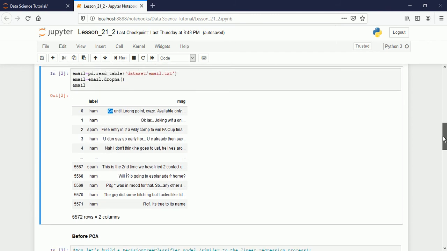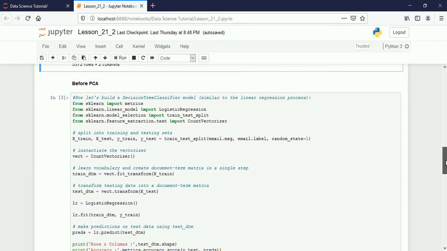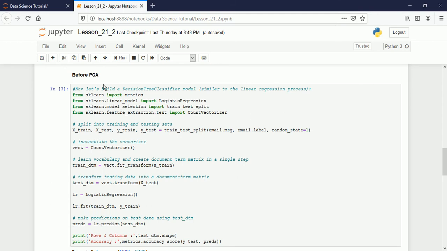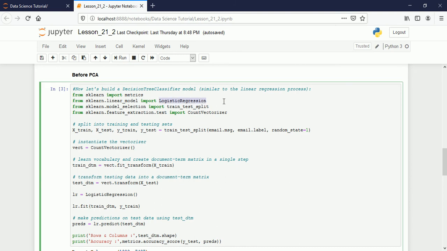Now let's see here friends, I am creating a model here before applying the principal component analysis, and then we will see how many columns we are having, and at the same time we will see the accuracy of the model for that. For that I will be using logistic regression. Maybe you are using something like decision tree, anyone you can use here.